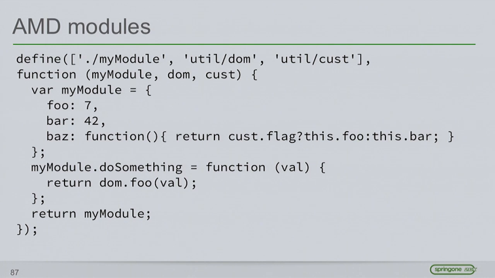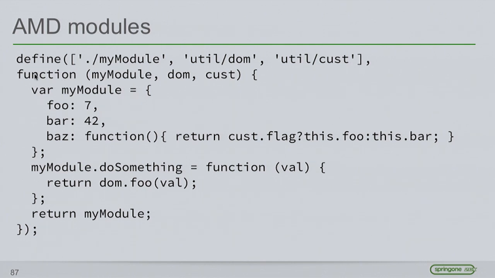So quickly, let's just look at AMD modules. There are some tutorials on the web, so I'm going to go over this quickly. What AMD comes down to is this single global called define. And define says I am going to define a module. So I would have this file here, whatever it's called. It's probably some child of my module, it looks like. No, it declares... all right, this is confusing. Sorry. So imagine this says my child module here. Okay.